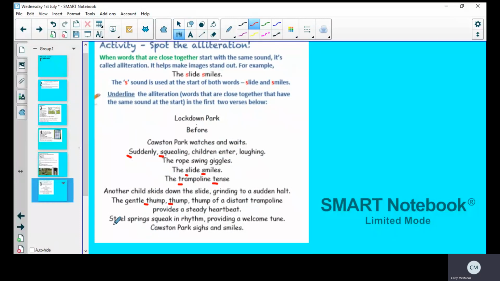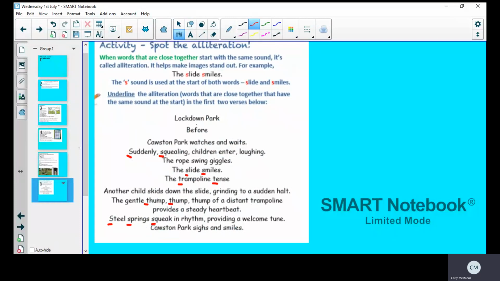There's nothing there. Oh, steel springs squeak. So there's three words creating alliteration. Alliteration only needs to be two words next to one another that have the same letter starting, but here we've got three, so I'd write that down. And then we've got sighs and smiles, but that's not alliteration because and is in between it.